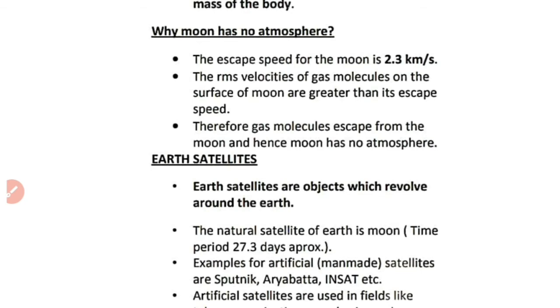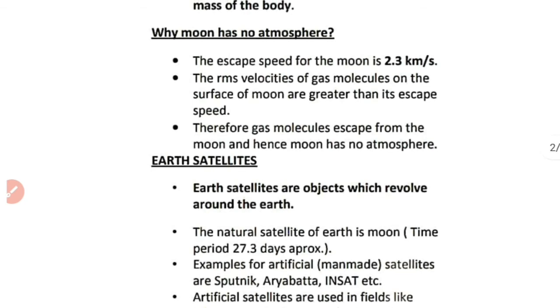What is the reason for it? The value of escape speed from the surface of the moon is different from that on the surface of earth. On the surface of earth, we just discussed, it is 11.2 kilometer per second, but on the surface of the moon, it is 2.3 kilometer per second.